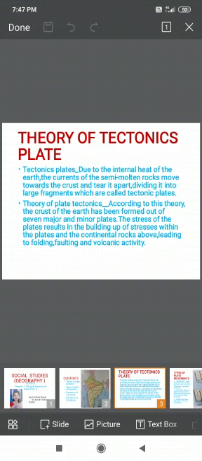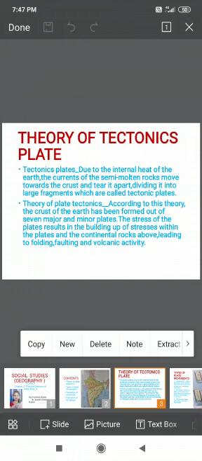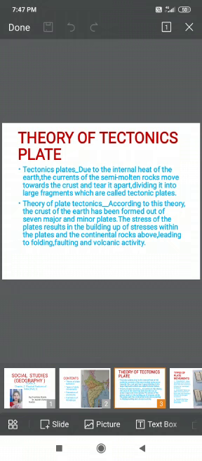Now the second one, faulting. It's a force associated with the tectonic plates that causes rocks to break apart, to tear the rocks, to put cracks on the earth.